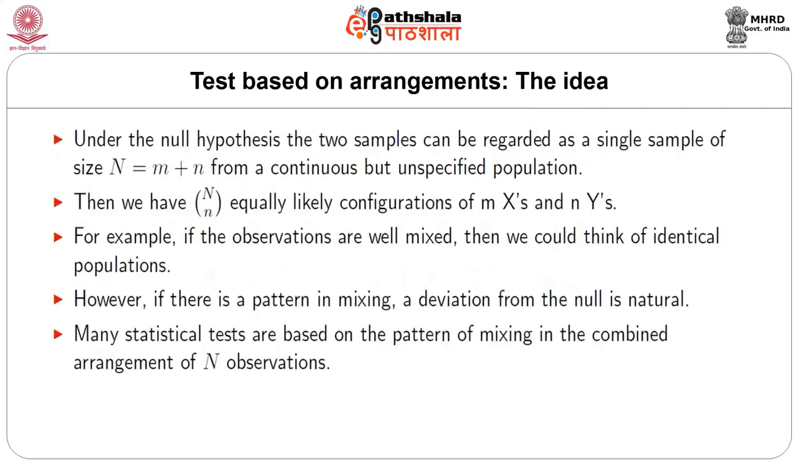Next we shall discuss how the pattern of the arrangement of the observations can be used to deduce a test. For the test of general alternative, we can use the arrangement pattern of the observations to derive a meaningful test. Under the null hypothesis, the two samples can be regarded as a single sample of size N equal to m plus n from a continuous but unspecified population. Then we have N choose n equally likely configurations of m X observations and n Y observations. The arrangement pattern gives information about the closeness of the underlying populations.